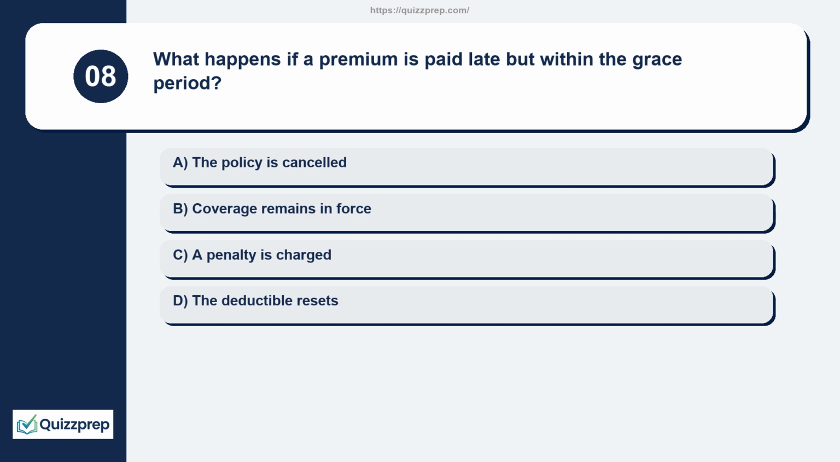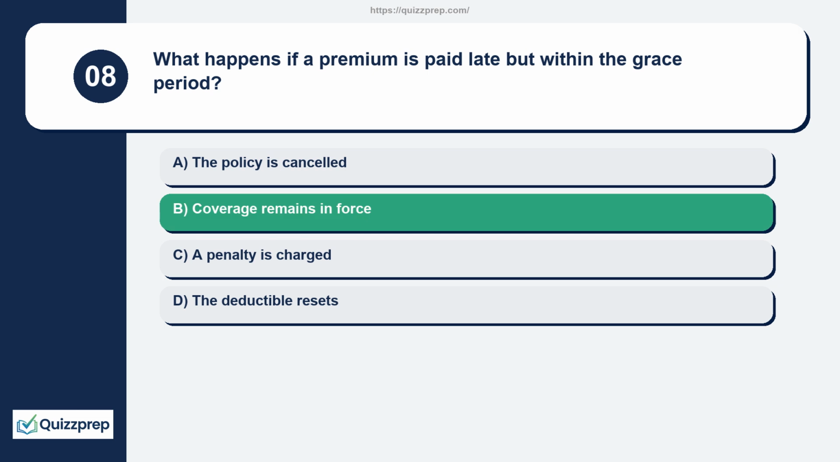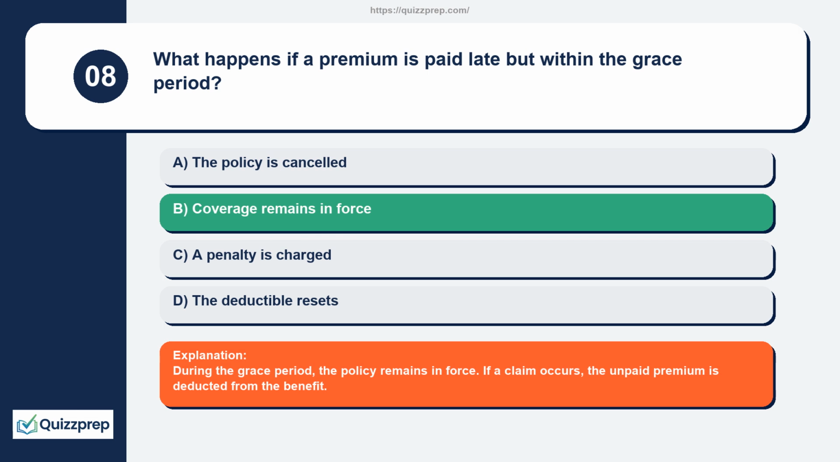Question 8. What happens if a premium is paid late but within the grace period? The policy is cancelled. Coverage remains in force. A penalty is charged. The deductible resets. During the grace period, the policy remains in force. If a claim occurs, the unpaid premium is deducted from the benefit.